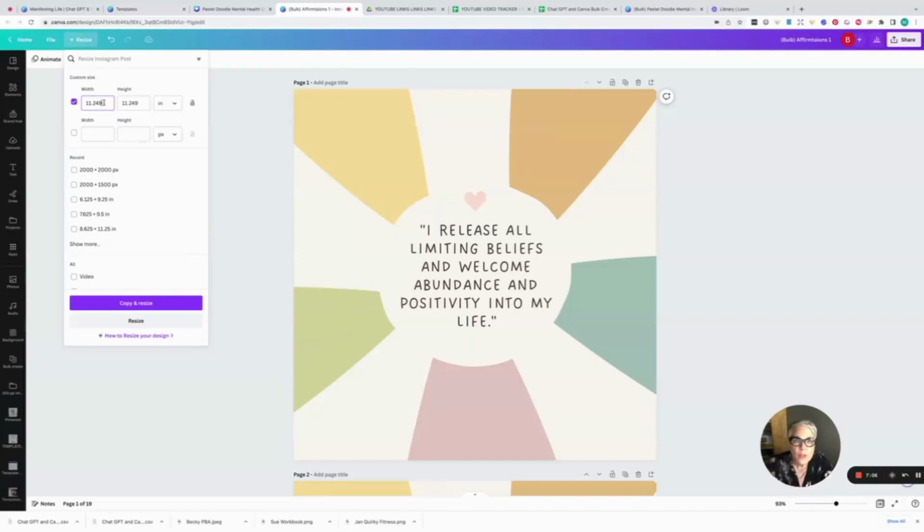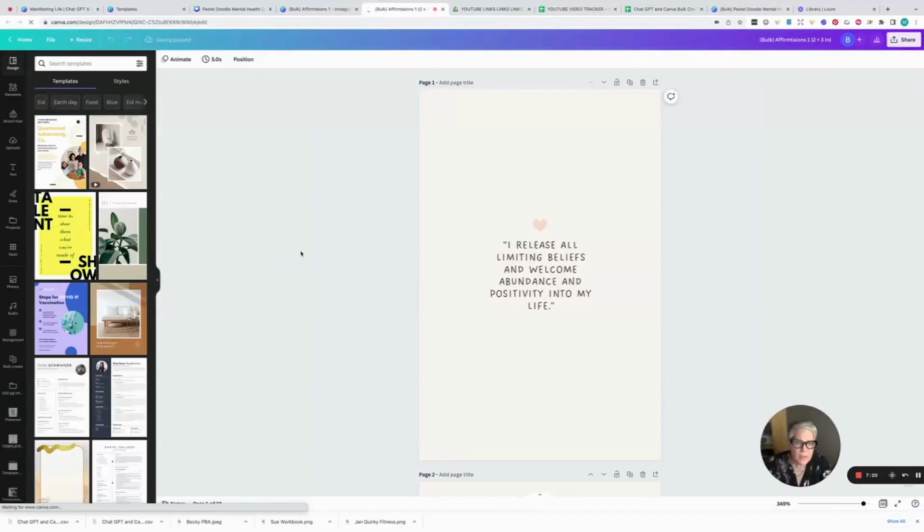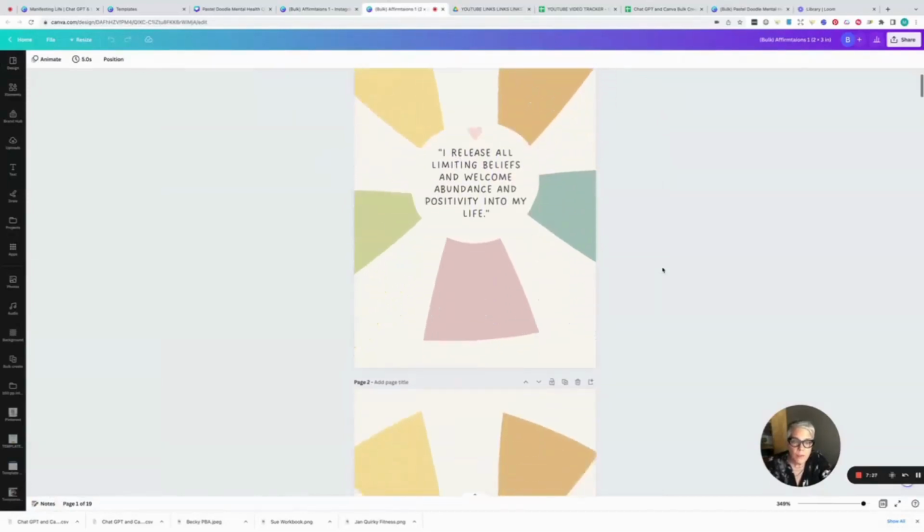You could do 2x2 cards that people could punch out. You could do 2x3 cards. So I'm going to do 2 inches by 3 inches and choose copy and resize. And then there may be some adjusting that I have to do, but in the big scheme of things, look, not bad. So this could literally be affirmation cards.